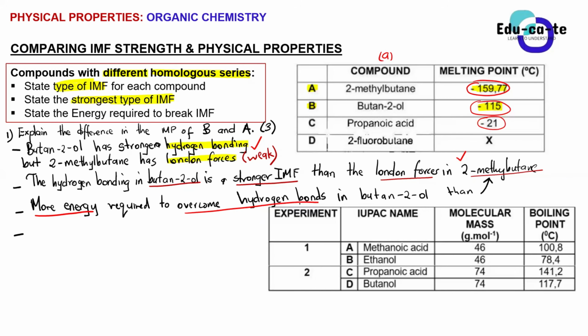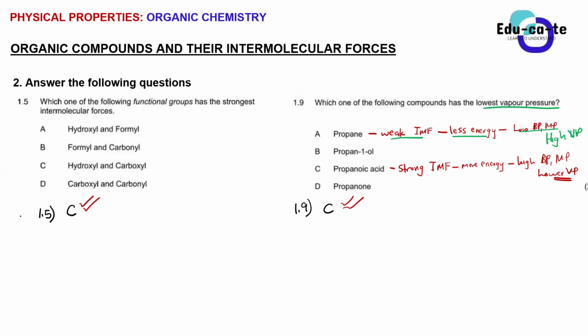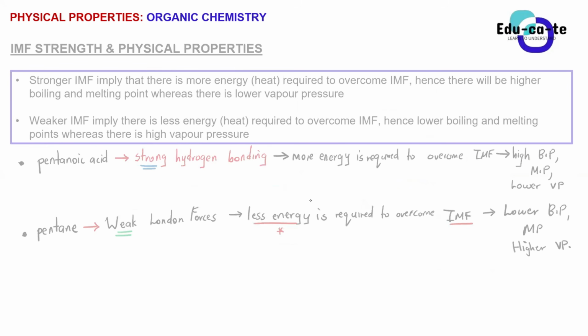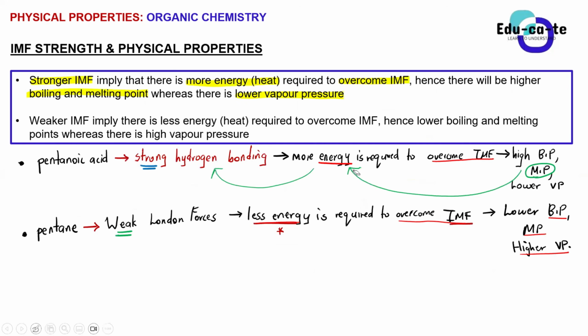So if we are requiring more energy to overcome those hydrogen bonds in butanol, it means that there will be a higher boiling point, because I've already shown you guys that the moment we have more energy required to overcome the intermolecular forces that we have, it means that that particular compound has got a higher boiling point, has got a higher melting point, because it will take time for it to boil, it will take time for it to melt, because the forces are so strong that it takes a lot of energy for us to be able to overcome those intermolecular forces.